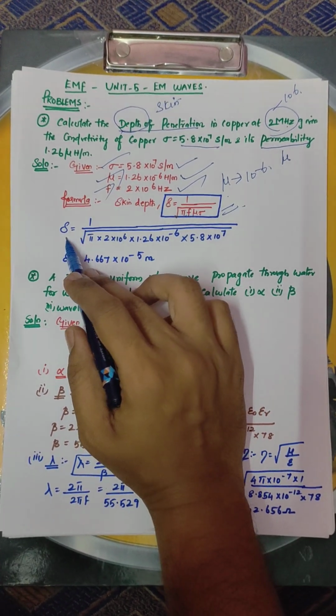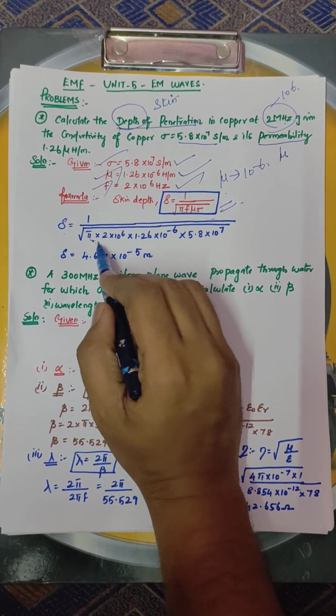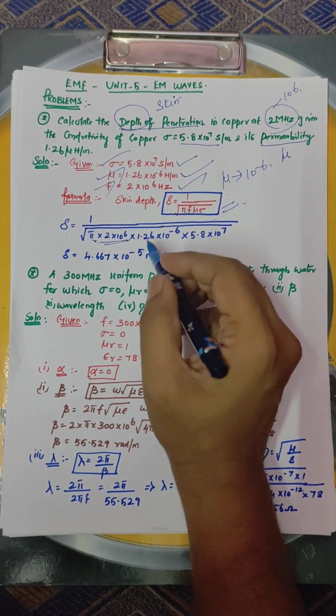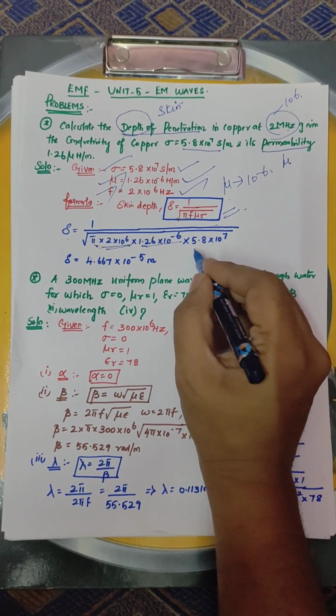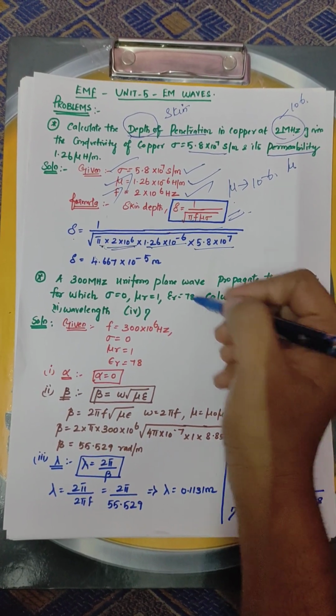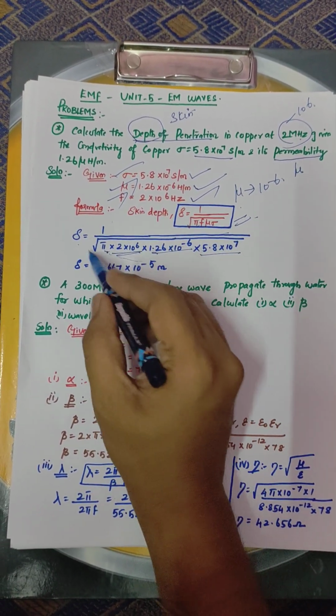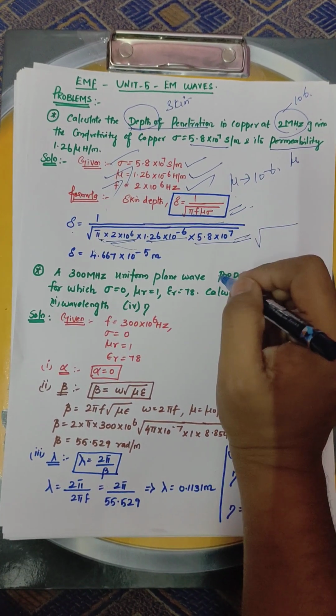So apply in this formula. Therefore, psi is equal to 1 divided by root of pi into f value 2 into 10 power 6 into mu value 1.26 into 10 power minus 6 into sigma value 5.8 into 10 power 7. So find out all the terms in the denominator. Once calculated, take the square root.